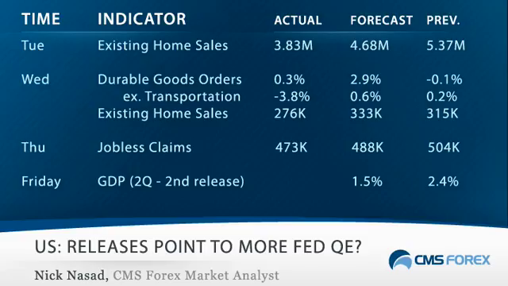Today's session saw the greenback weakening as a raft of recent disappointing U.S. data has raised speculation that the Federal Reserve will take further action to prop up the U.S. economy. Weak durable goods orders and a record low number of new home sales yesterday followed a sharp plunge in existing home sales on Tuesday. Though today's jobless claims data was slightly better than expected, with claims falling to 473,000 for the week ending August 21st, expectations are building that the Fed may have to announce new further quantitative easing steps.